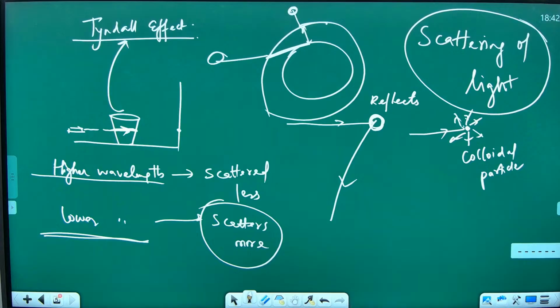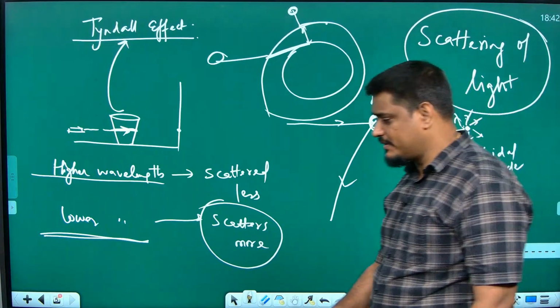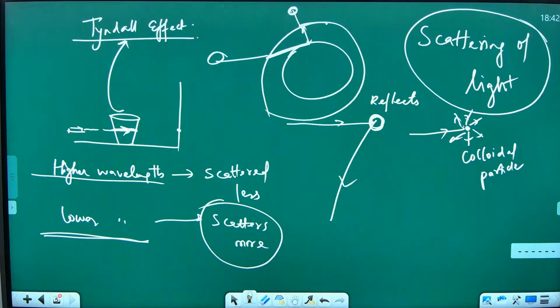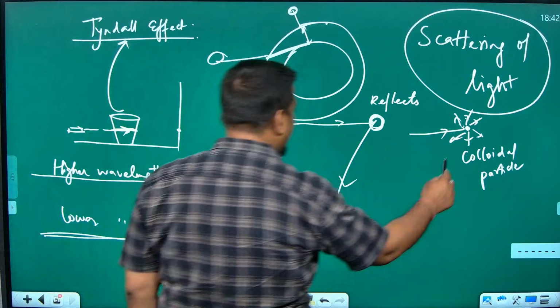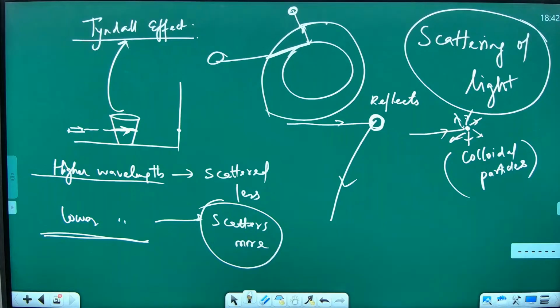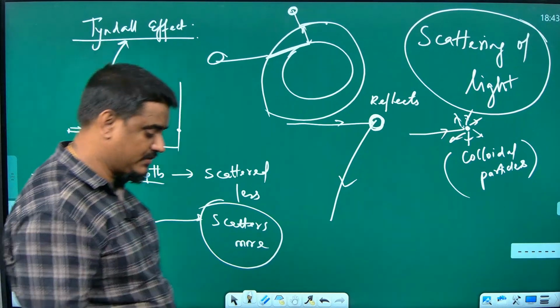Leave some space and write now first. I am telling. Scattering of light by small particles, in bracket you can write colloidal particles. Here it is there. In bracket you can write colloidal particles is known as Tyndall effect.